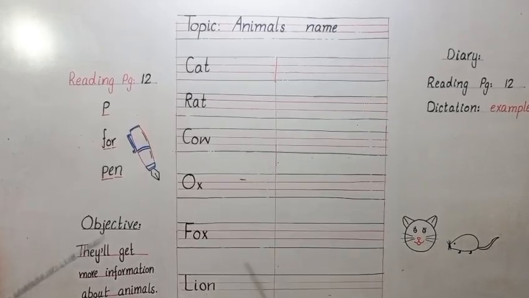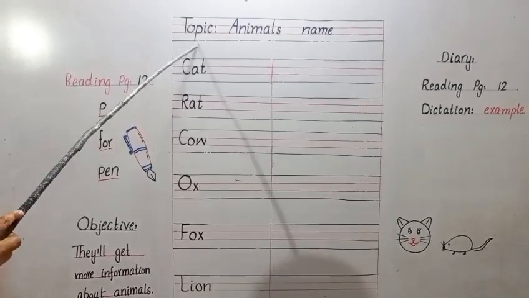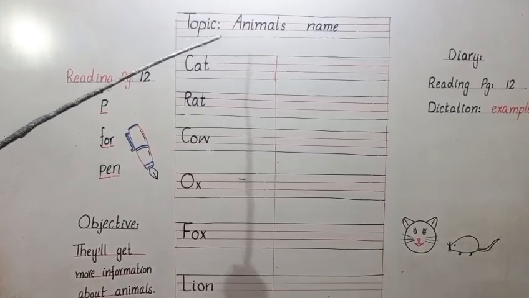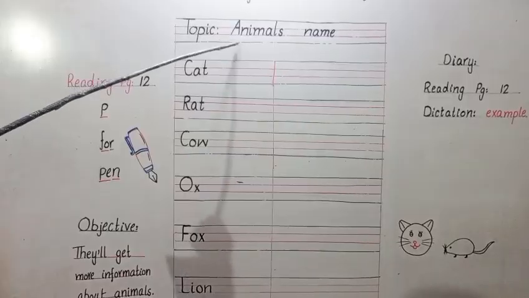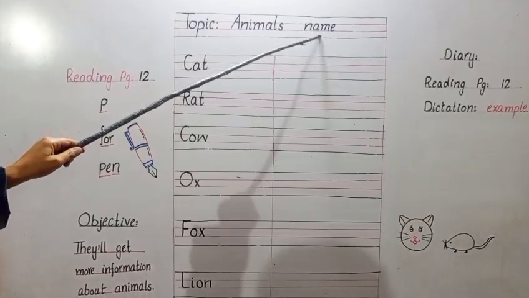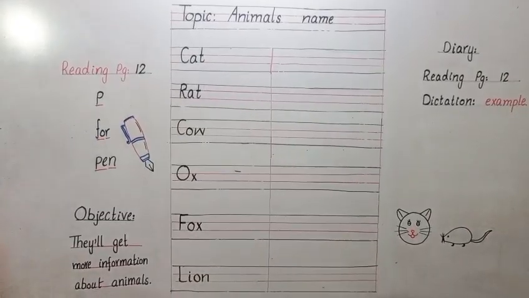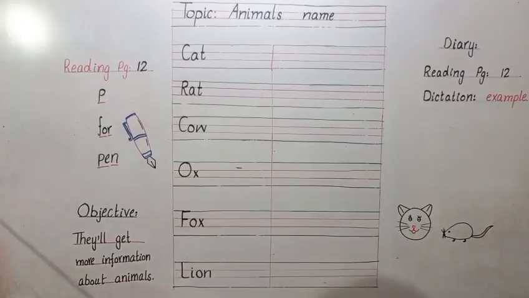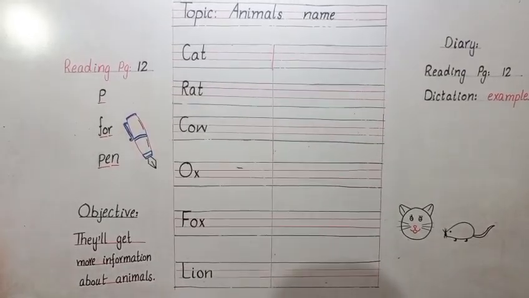Okay, now it's our topic. Read the spelling of topic. TOPIC topic, and our topic is animals name. Read the spelling of animals. ANIMALS animals, and spelling of name NAME name. We have many animals in the world. At home also, outside also, on the roads also, in the farms also.